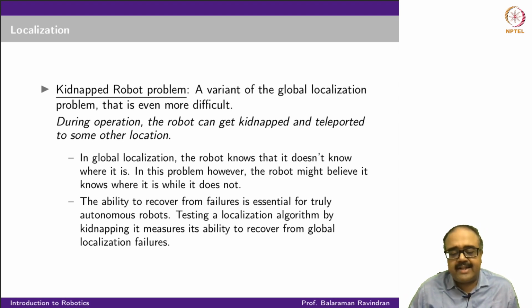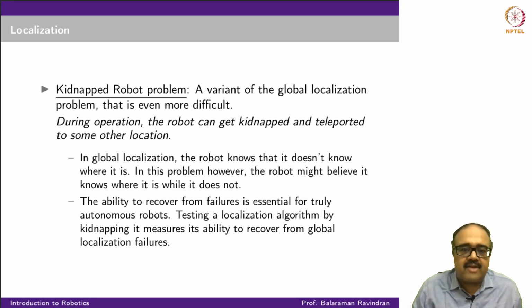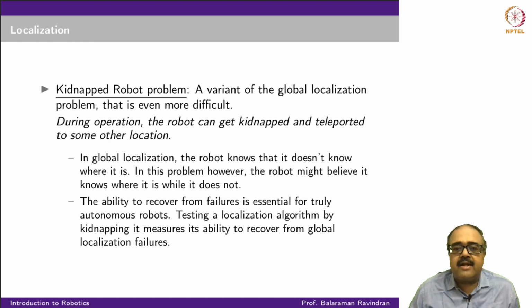So one way of handling these kinds of kidnapped robot problems, if you're using something like a particle filter, would be to periodically put particles randomly all over the workspace, and then see if you can recover the true pose by smoothing the belief distribution.